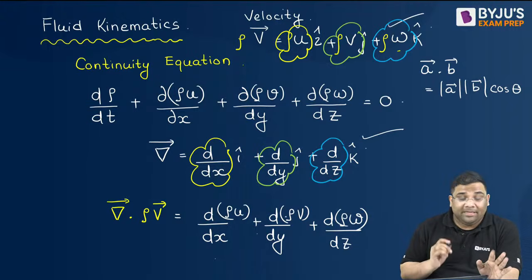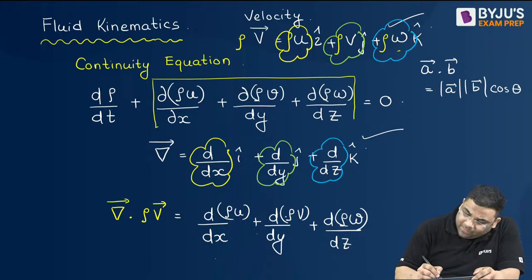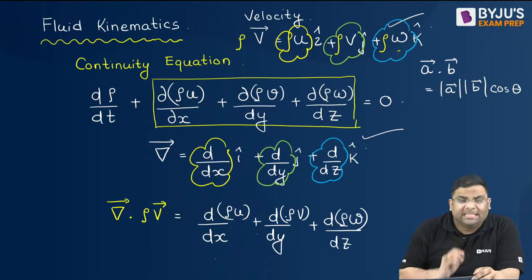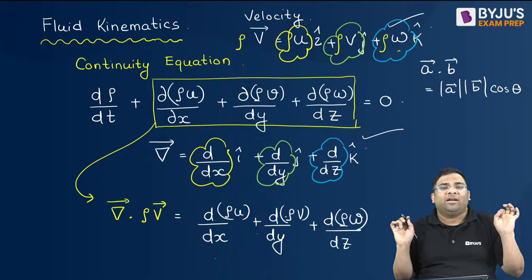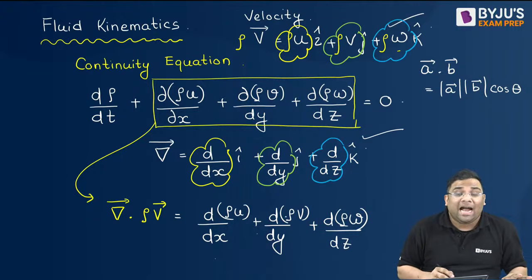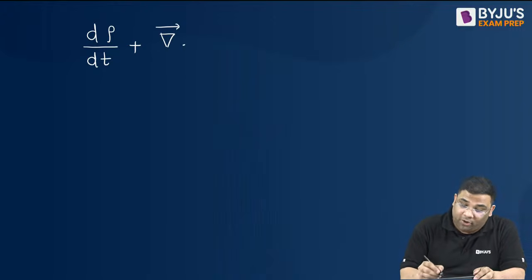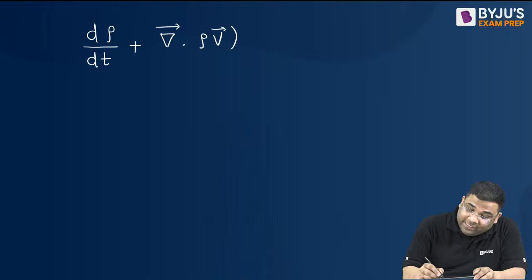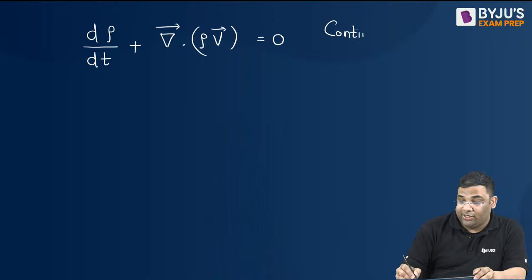So that means I can say this term is nothing but this one, right? So now what is the continuity equation? It is the differentiation of the density with respect to time plus del operator dot product rho into velocity vector, and this is equal to 0. Everybody understood how I transformed this continuity equation?